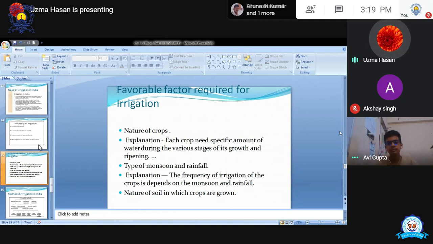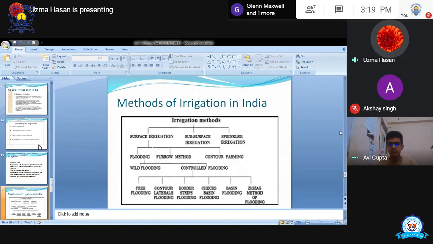Next is the nature of soil in which crops are grown. आप जहां पर पौधे लगा रहे हैं, first of all you have to know कि in which area you are growing your crops. तुम अपने crops कहाँ पे लगा रहे हो, उस जगह का soil कैसा है. That is very important to understand. Okay, these were the factors.